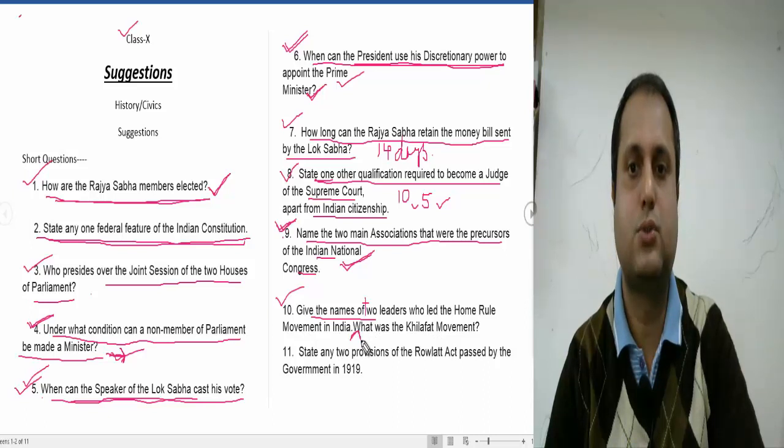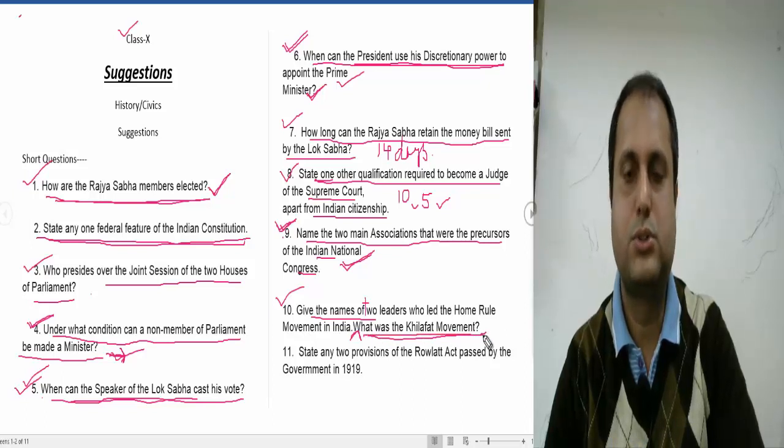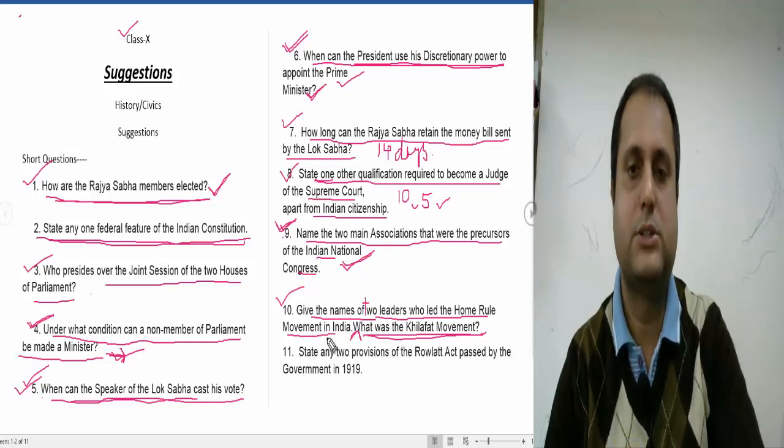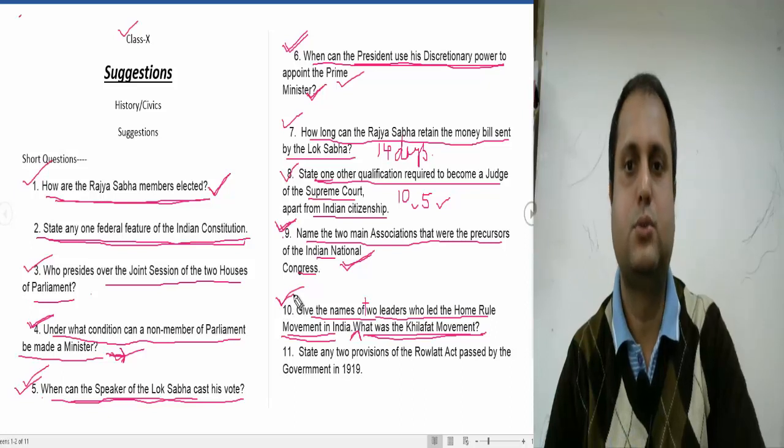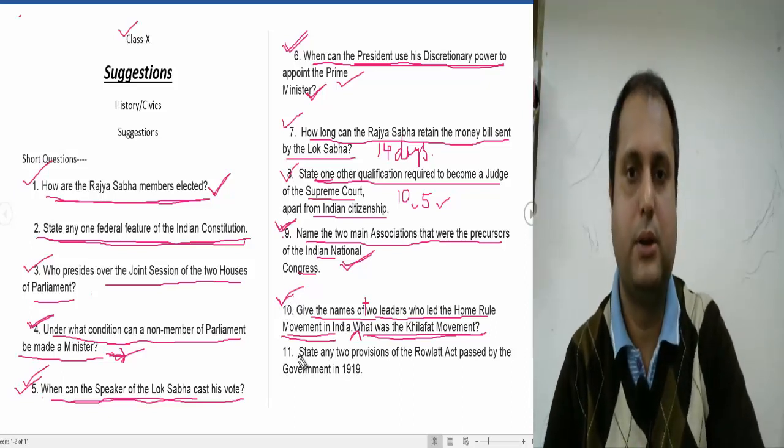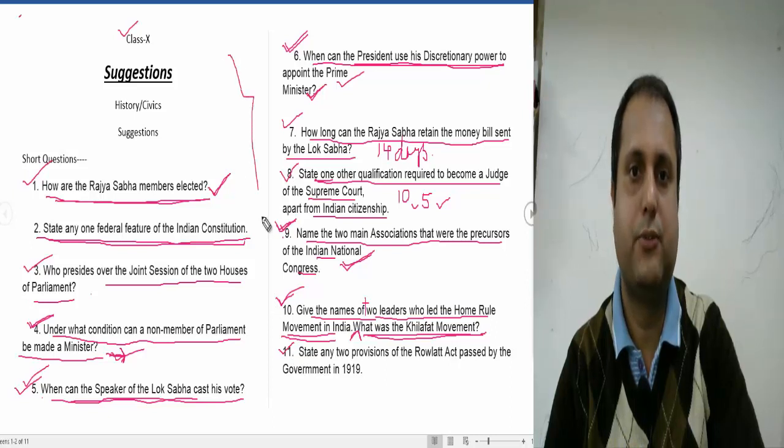Sometimes it also asks who were the members of the Khilafat movement. The Ali brothers were the two brothers who started the Khilafat movement. Now, the names of the two leaders who led the Home Rule League movement were Annie Besant and Bal Gangadhar Tilak. These were the two members who started the Home Rule movement in India. Now see the next one. All these are objective questions, but very important ones for the examination.